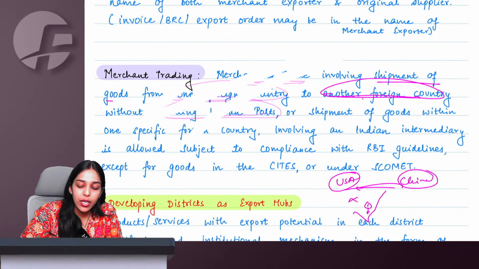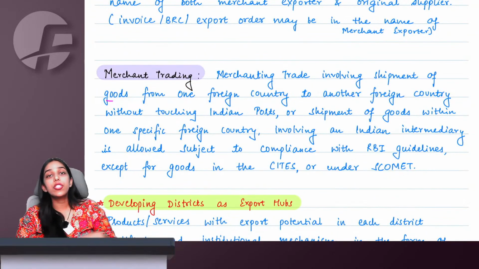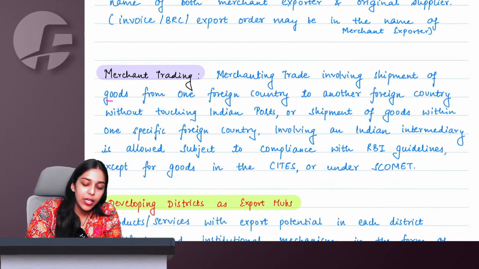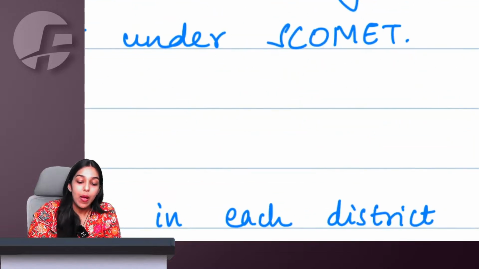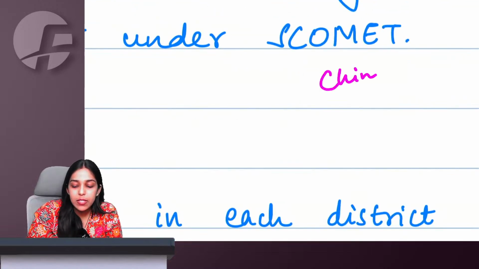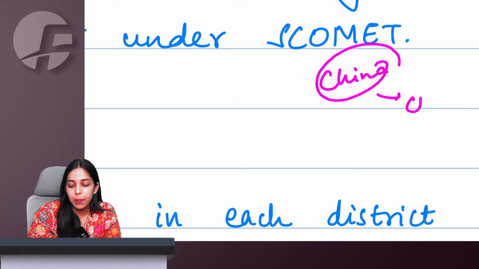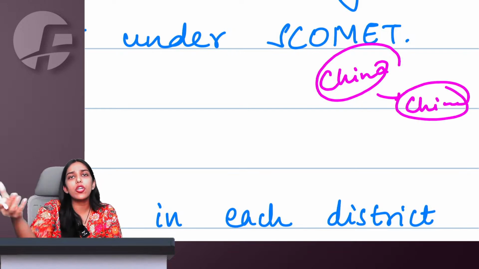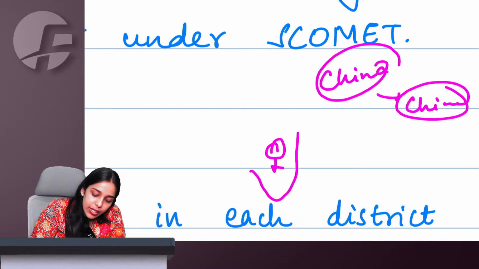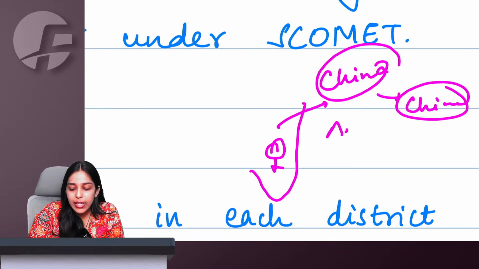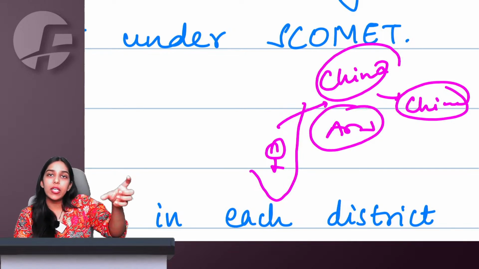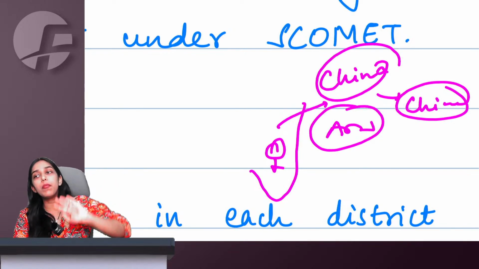In this case, earlier the provision said that the goods should go from one country to another country without entering into India. Then you get the benefits of merchant trading. But what if a Chinese person wants to purchase some goods from a Chinese person only, but they are not able to crack a deal? They do not know each other. But I, sitting in India, know both of them and I arrange their transaction. Is it not merchant trade? Because the goods are going from one country to that same country only, but both of them are outside India still.